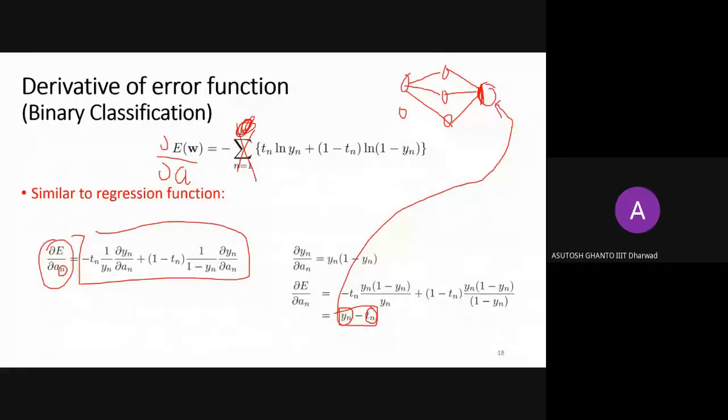Very good. Sir, here n is 1 and 2, that's it, right? Which n are you talking about? In binary classification, somewhere there is a summation from n equals 1. Like the error function, n equals 1 to N is written like that.